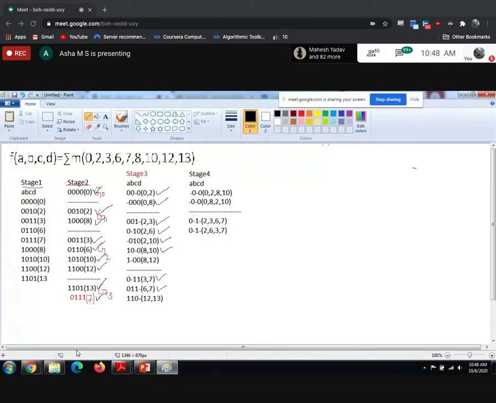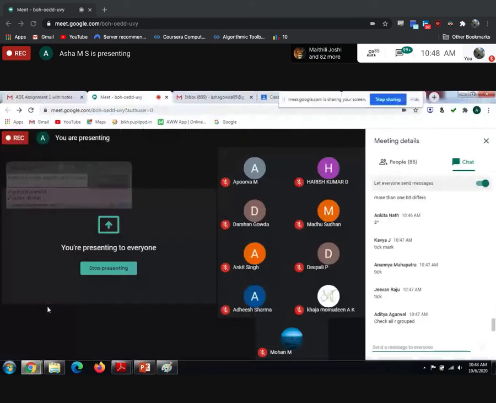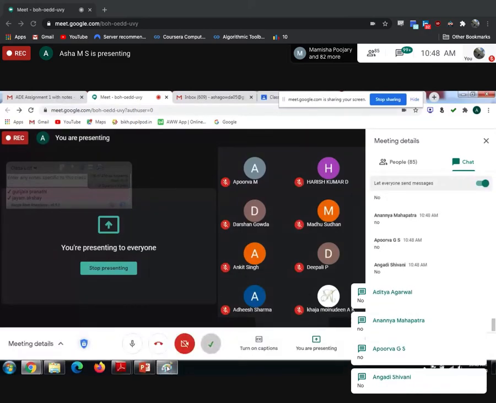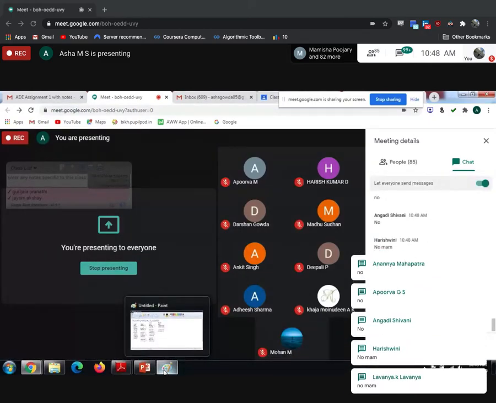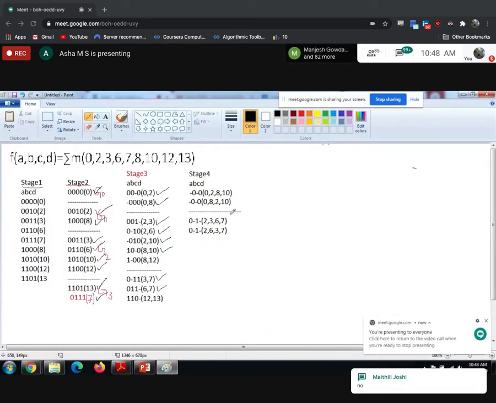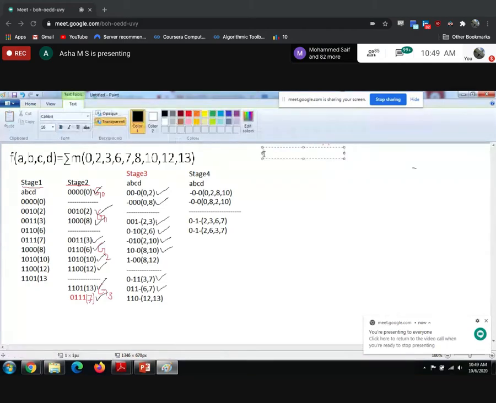Is it possible to combine at stage 4? No, it's not possible to combine because bits are different. So grouping you are going to stop here. Once you are done with this, you are going to find out the prime implicants. Okay. So which are the prime implicants?